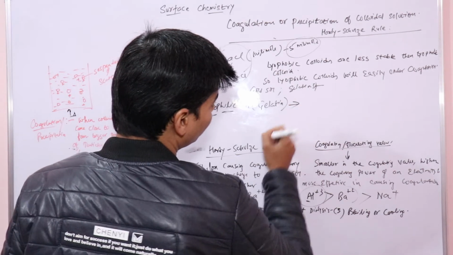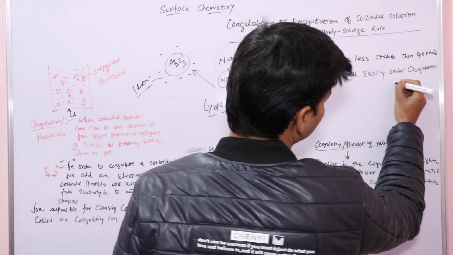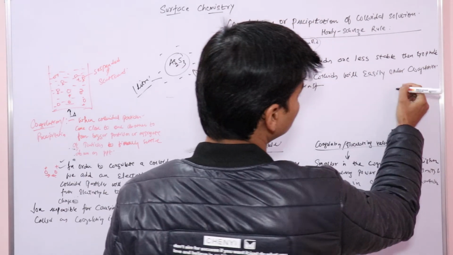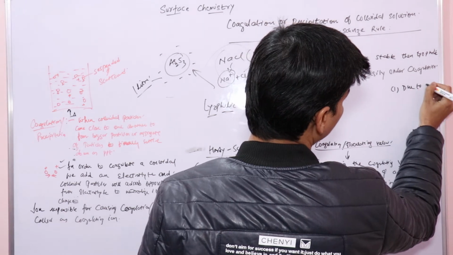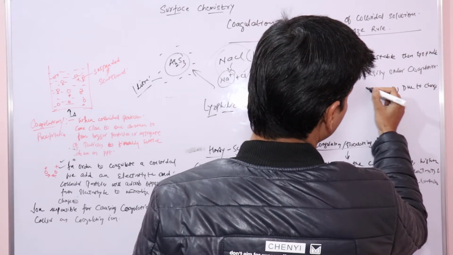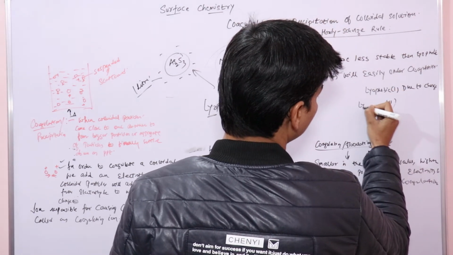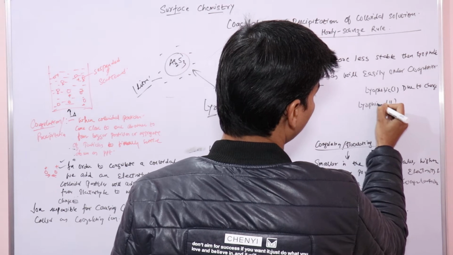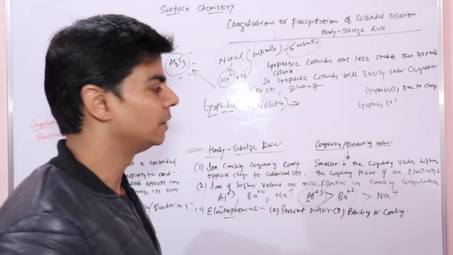We know that the stability of sol is due to two factors. In case of lyophobic sols, stability is due to charge, whereas in case of lyophilic sols, there are two factors responsible for stability.